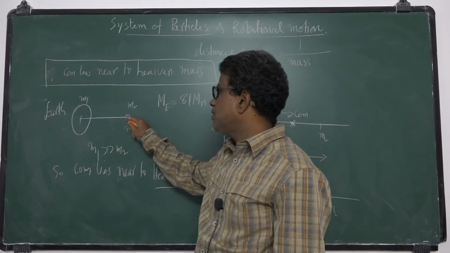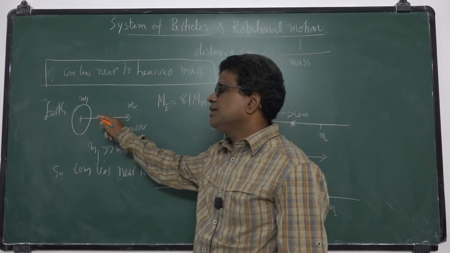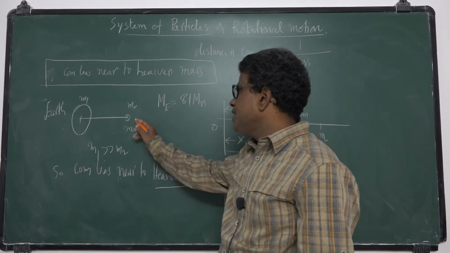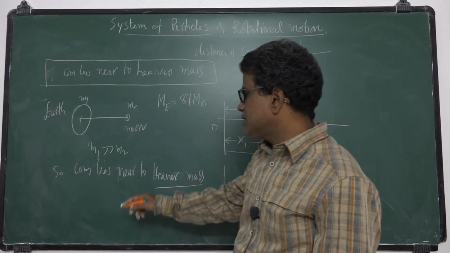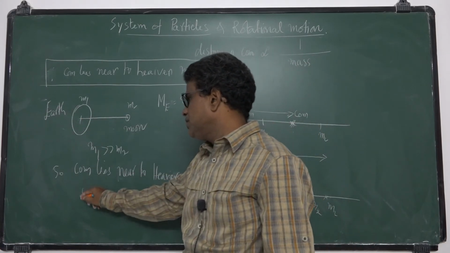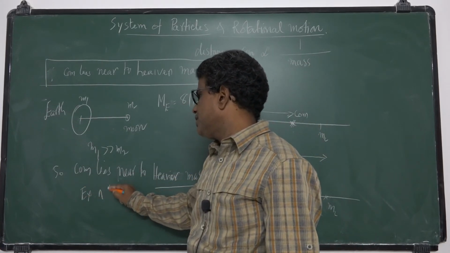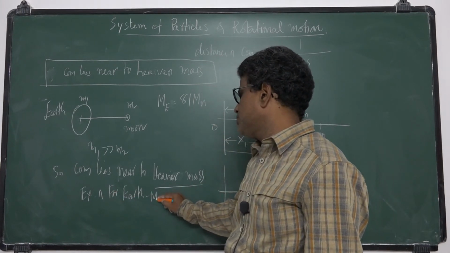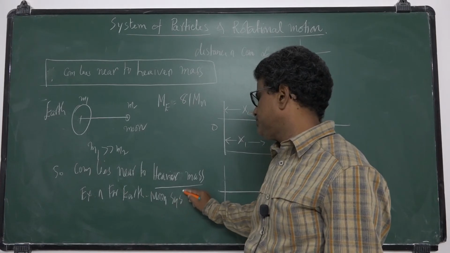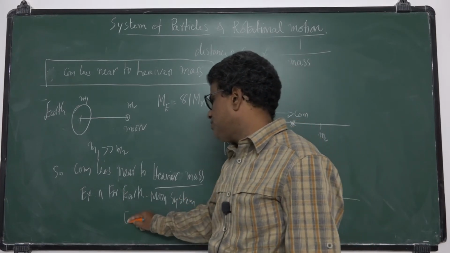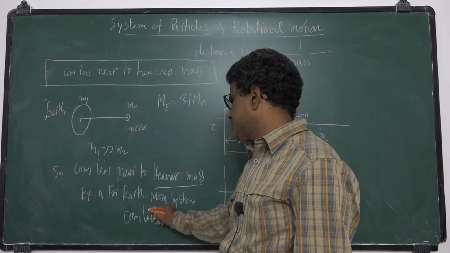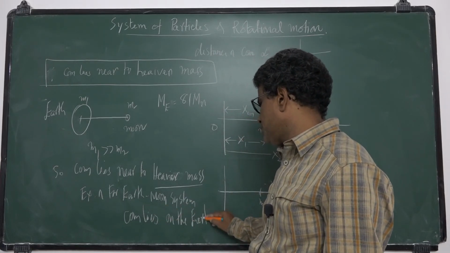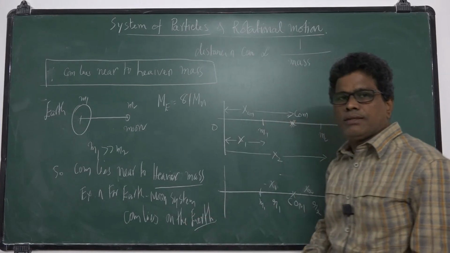It lies on the line joining their centers and nearer to the heavier mass. For the Earth Moon system, the center of mass lies on the Earth because the Earth is heavier.